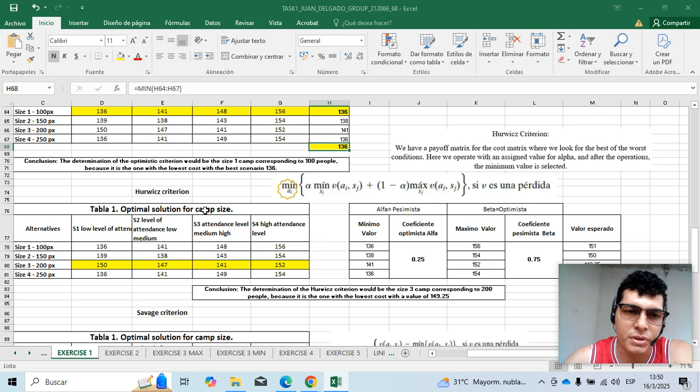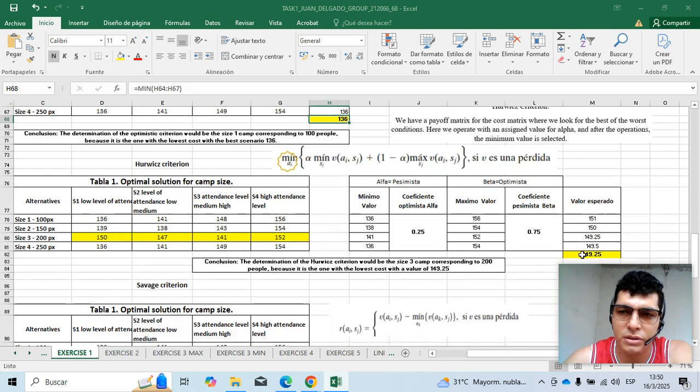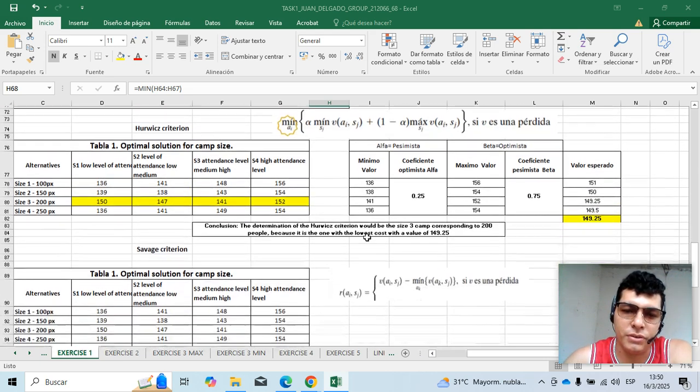Hurwitz criterion. In the Hurwitz criterion, we have a payoff matrix for the cost matrix where we look for the best of the worst conditions. Here we operate with an assigned value for alpha, and after the operation the minimum value is selected.